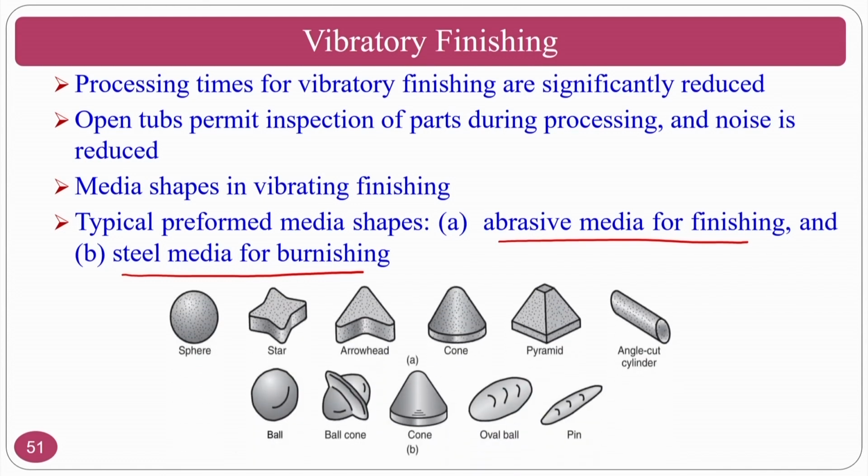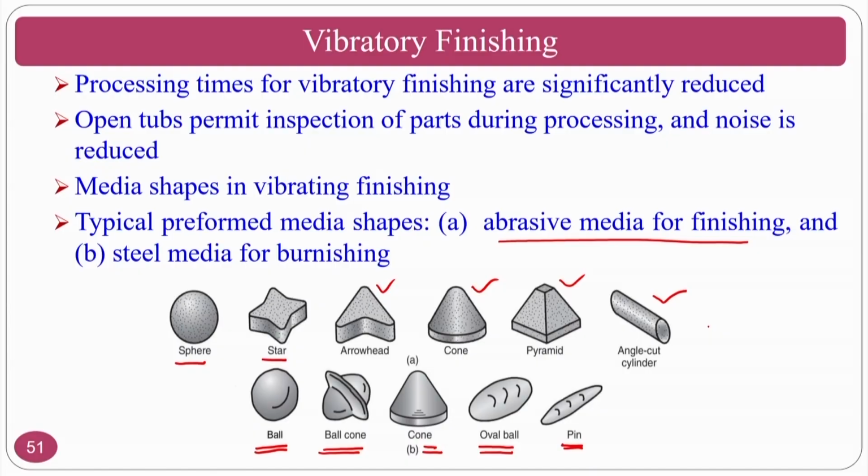And these are the shapes. So, sphere shapes, star type of shape and arrow type of shape, the cone, pyramid, angle cut cylinder, then you have a ball cone, both combined, another cone is there, oval ball will be there, and the pins. These are the different shapes that you are going to use, and you have to think about two aspects whenever you want to design these particular shapes. One, material removal, how much material removal if I go for a particular shape, and second thing is the life of this particular shape or particular grinding particle.